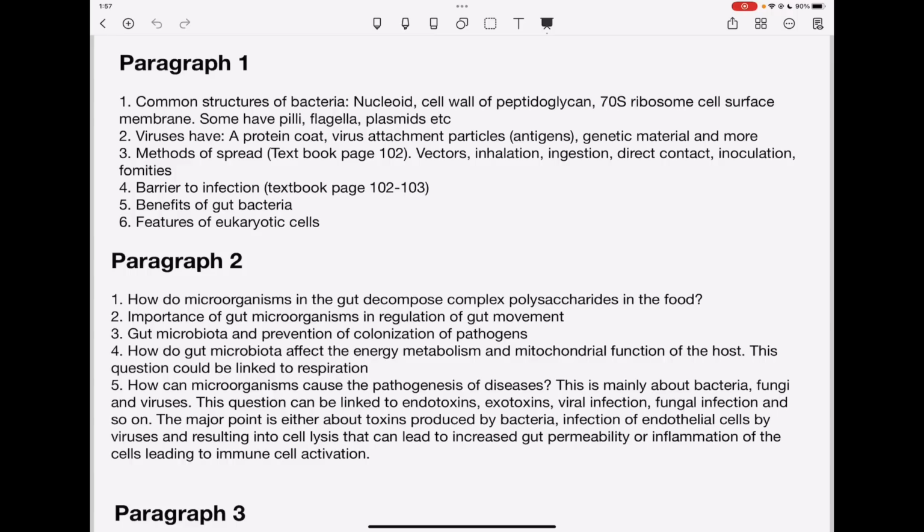Remember, they have the nucleoid, the cell wall made out of peptidoglycan. They have the 70S ribosome, as well as the cell surface membrane. You also need to remember that some bacteria have pili, flagella, plasmids, and so on.